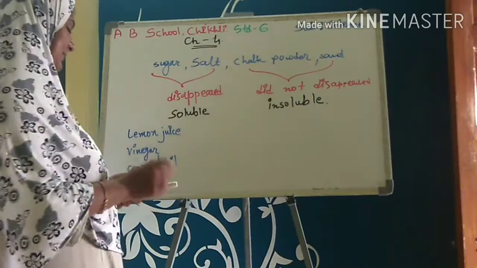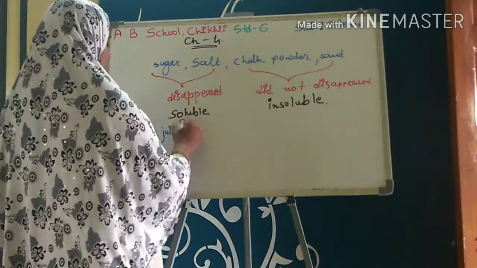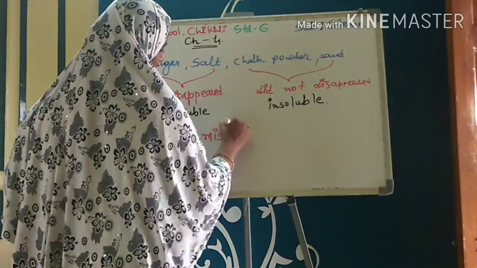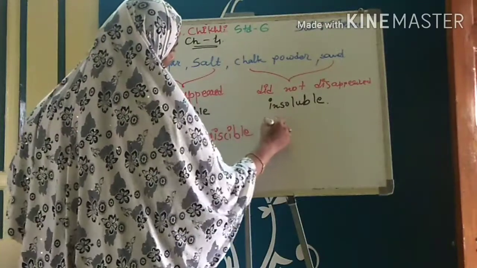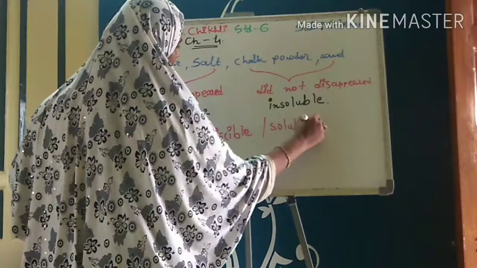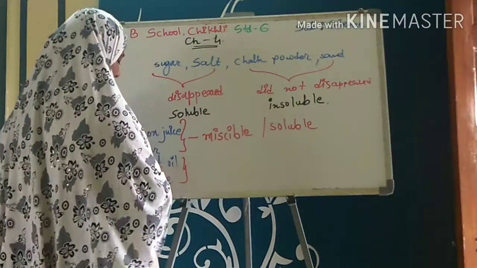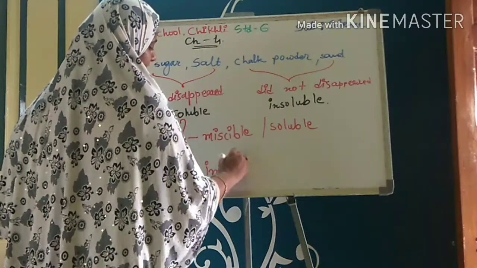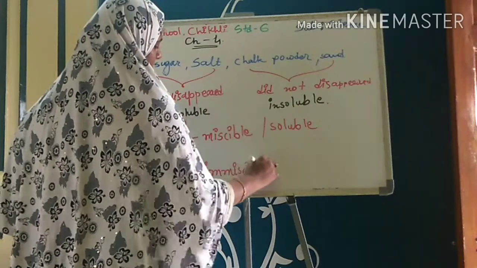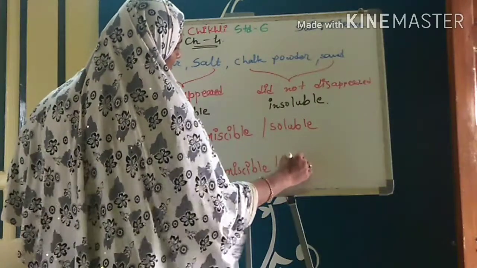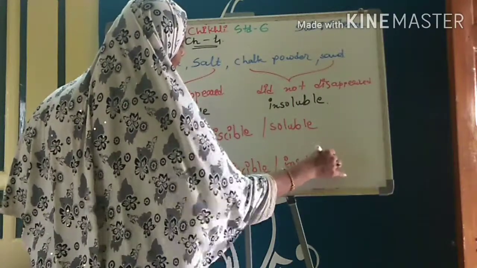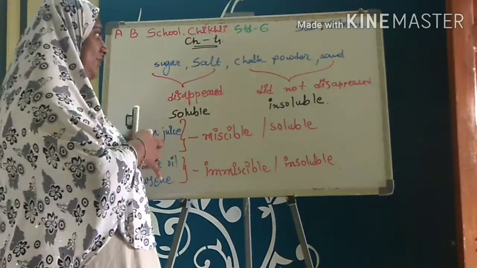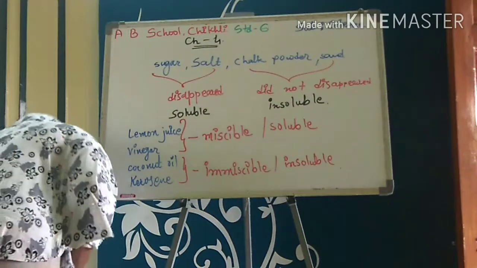We can say that lemon juice and vinegar are miscible, or we can say soluble, and coconut oil or kerosene are immiscible in water, or we can say insoluble in water. Okay, so this is about the solubility of solid substances and liquid substances.